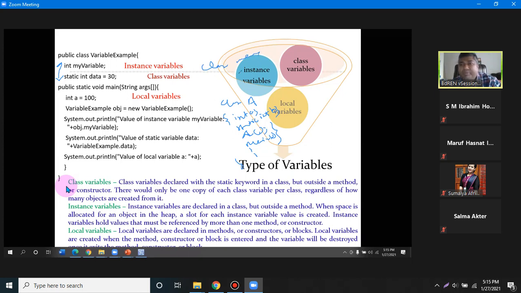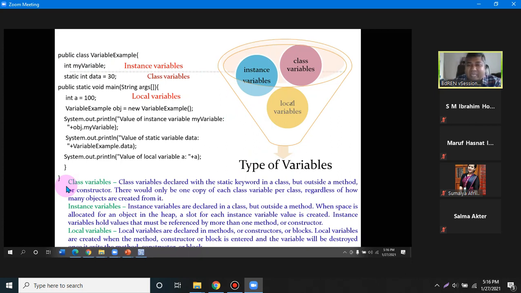There are two types of member variable. One is called instance variable and another one is called class variable. Now, what is the difference between class variable and instance variable? Instance variables are non-static variables. Non-static variables are called instance variables, and static variables are called class variables. Now, they also have more differences.